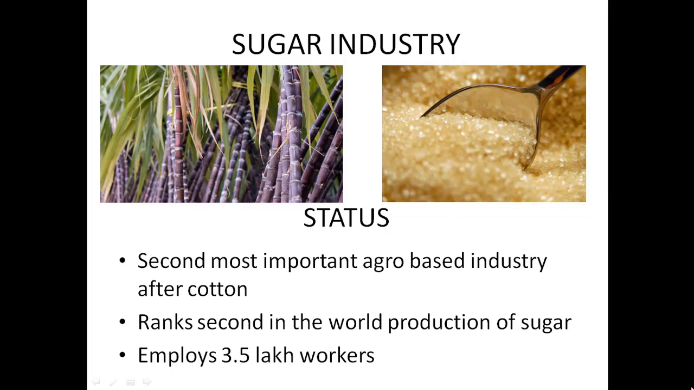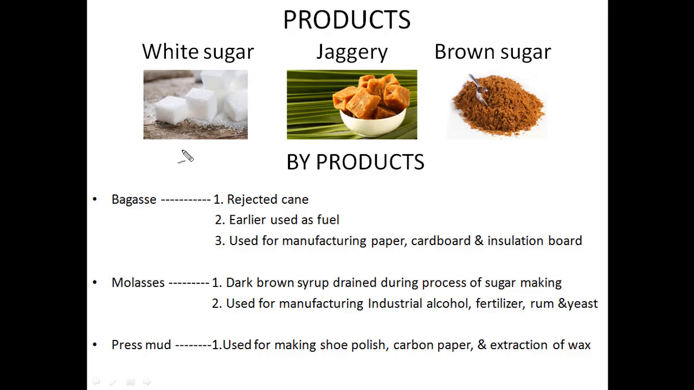At present, the status of the sugarcane industry in India is good. It is the second most important agro-based industry after cotton. It ranks second in the world in the production of sugar after Brazil. It employs 3.5 lakh workers in the sugar industry. These are some of the products made from sugarcane: white sugar, jaggery and brown sugar.